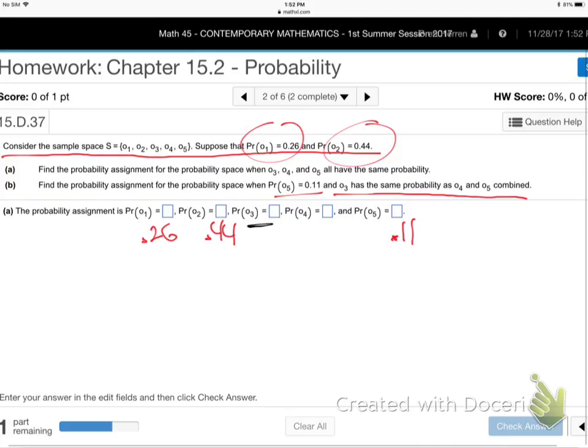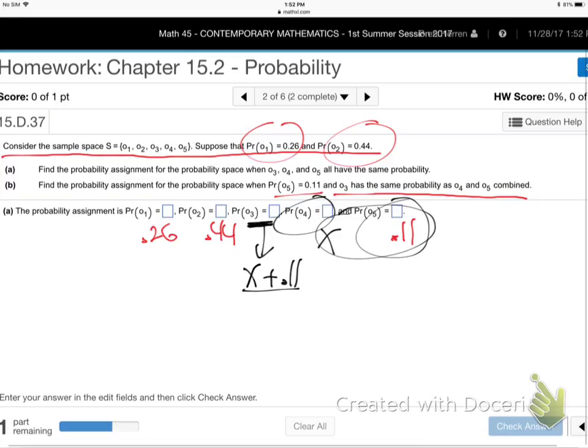Well, can I start with O3? Do I know what that is? It says O3. You want O3? Okay, go grab O4 and O5 and add them up. Well, I don't know what O4 is. Right, so you better start with O4. Call him X, because there's no way to know what O4 is. And now, what is O3? X plus 0.11, because he's these two combined, isn't he? O3 is O4 and O5 combined, they said.